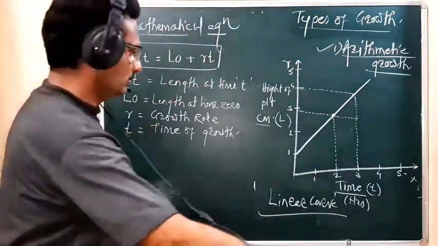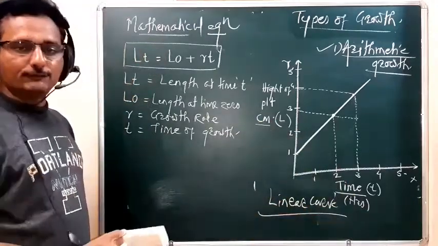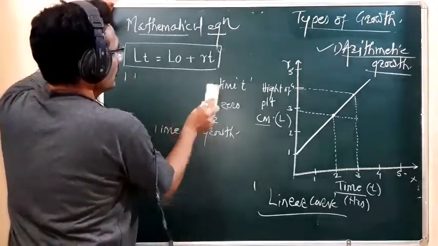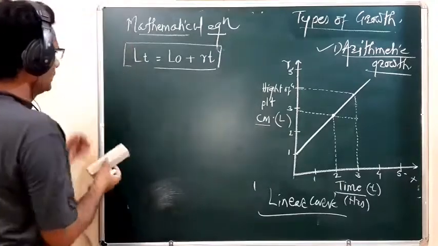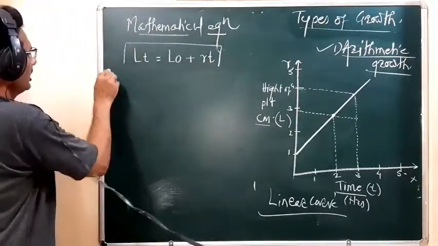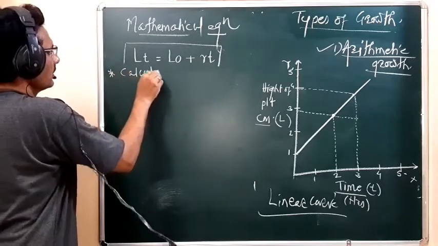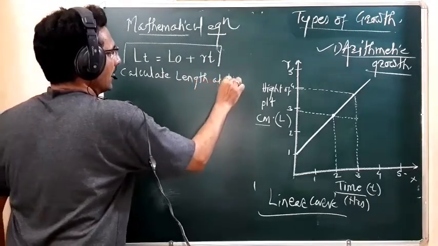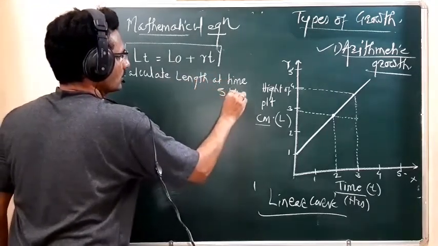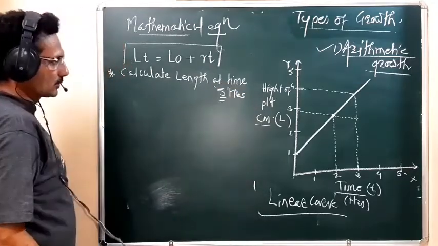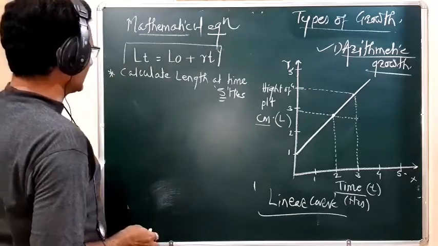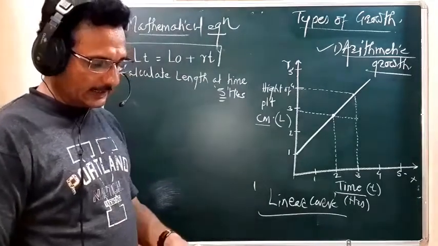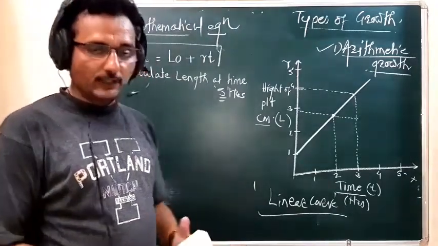So what we have to do now is calculate the length at time 5 hours with the help of this equation. So put the values. This is the length at time t. What is that length? The length at time 5 hours.